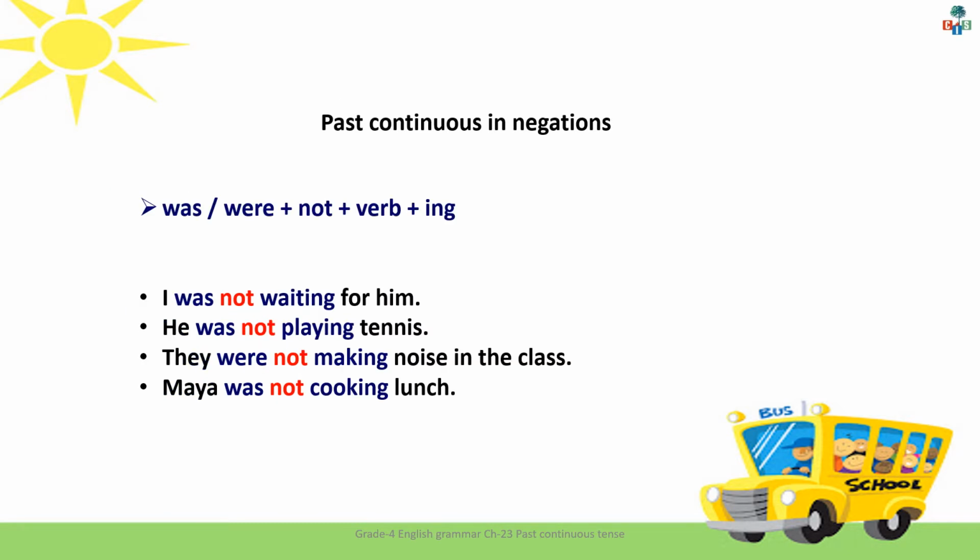Now let's see how to frame a negative sentence in a past continuous tense. Again, for that we will use the past tense of the verb to be, either was or were, plus not plus the base form of the verb plus ing. Look at these examples. I was not waiting for him. He was not playing tennis. They were not making noise in the class. Maya was not cooking lunch. For making a negative sentence, we will use not after the helping verb was or were. Clear?